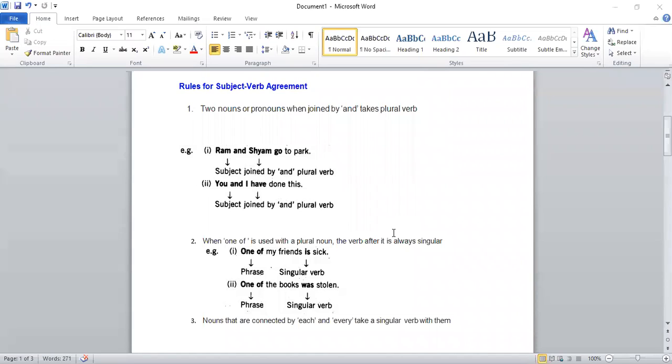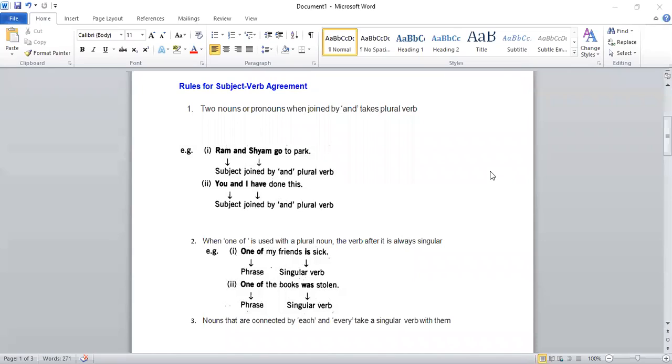Next one is, you and I have done this, not has done this, because this is plural now. You and I, two people. So the subject is joined by and, it needs a plural verb which is have. So we came to know that whenever two nouns are joined with and, then we have to use what? Then we have to use a plural verb. Fine.